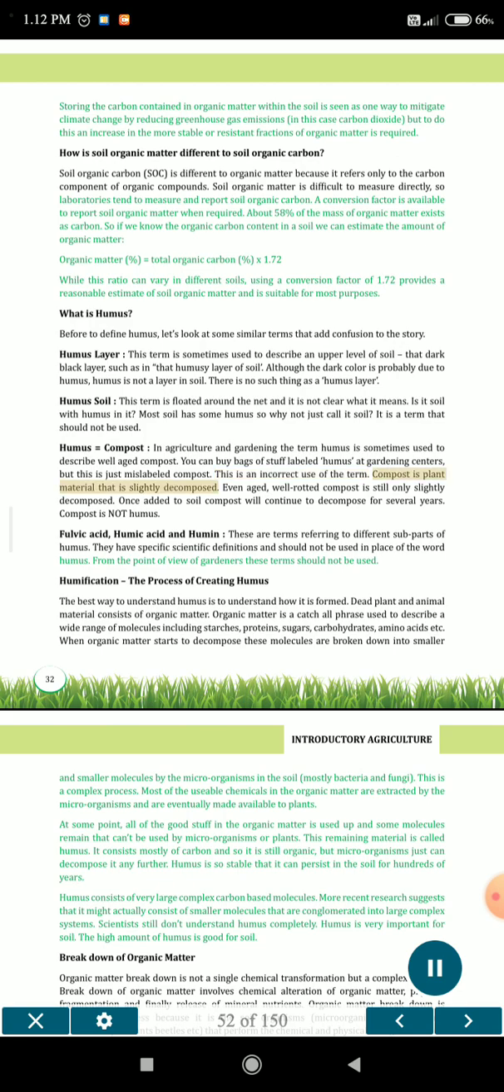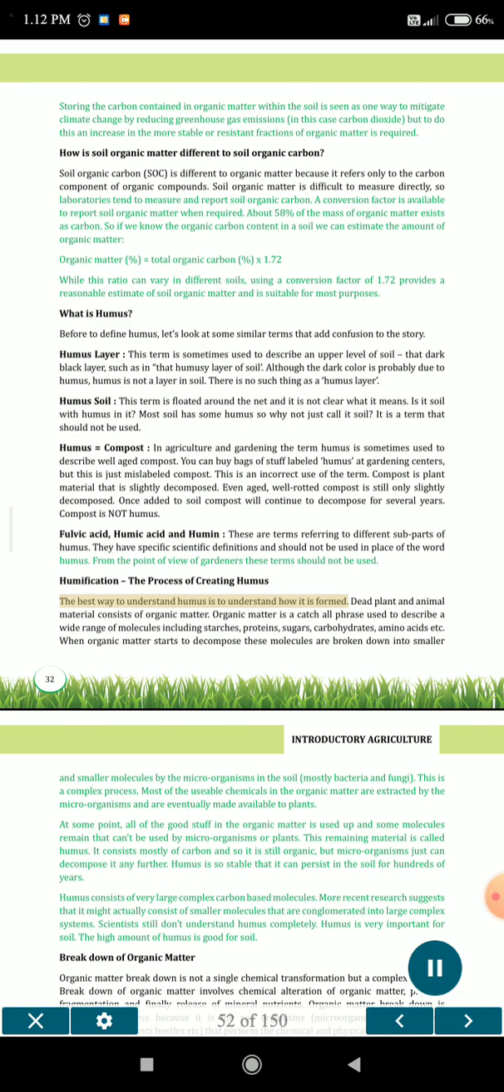Compost is plant material that is slightly decomposed. Even aged, well-rotted compost is still only slightly decomposed. Once added to soil, compost will continue to decompose for several years. Compost is not humus. Fulvic acid, humic acid and humin, these are terms referring to different subparts of humus. They have specific scientific definitions and should not be used in place of the word humus. From the point of view of gardeners, these terms should not be used. Humification, the process of creating humus.